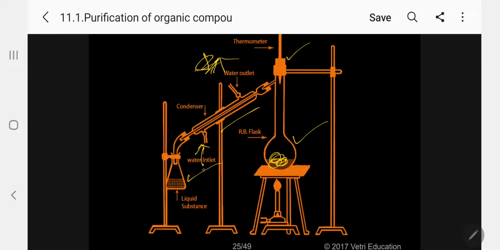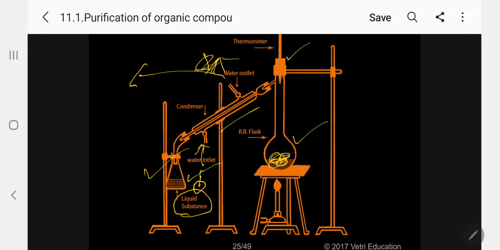This is connected to the water tap, and through the bottom the water is going upward and going outside, and again coming back to the tap. So what will happen now? The water is going on passing there. Whenever vapor passes through this condenser, called the water condenser, the vapor gets condensed and converted into pure liquid. We are collecting the pure liquid here. So unwanted impurities and other things will be retained in the flask itself.